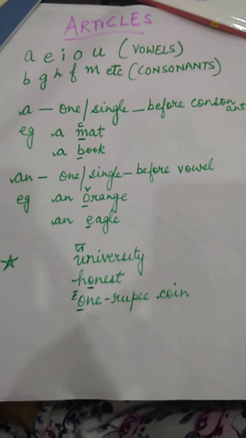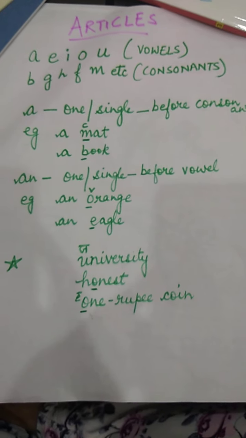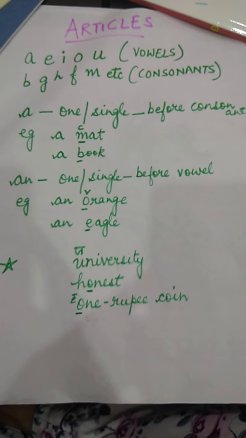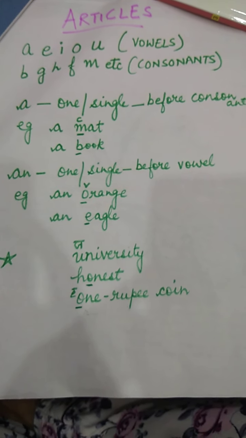Good morning, children. We're going to start with the new grammar topic today, and our topic is articles. There are three articles, children: a, an, and the. These three are called articles.